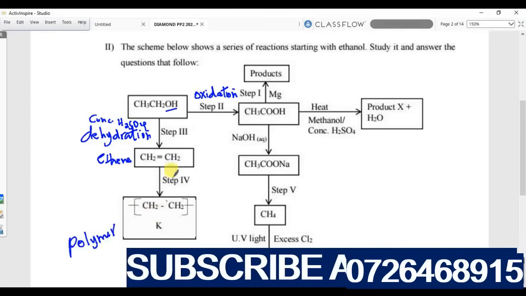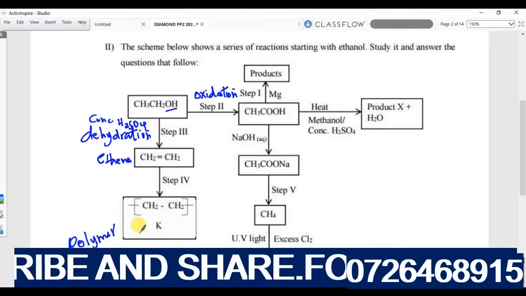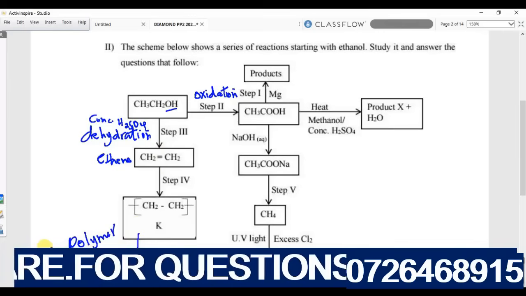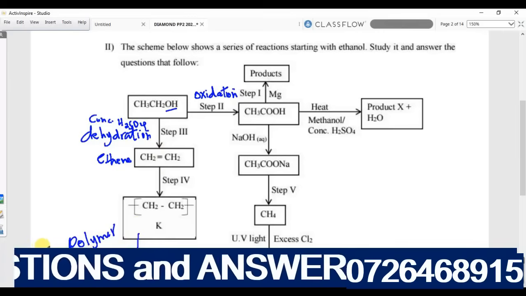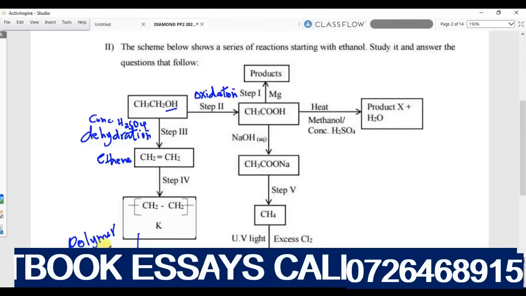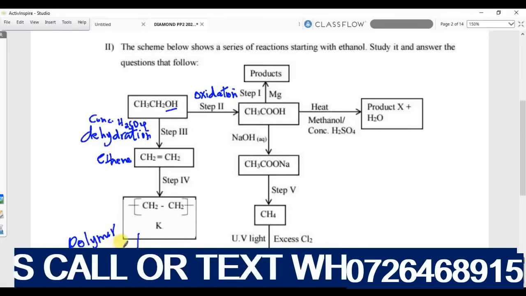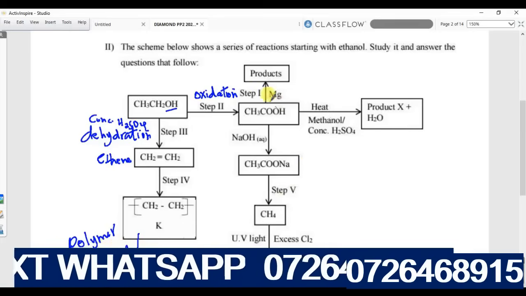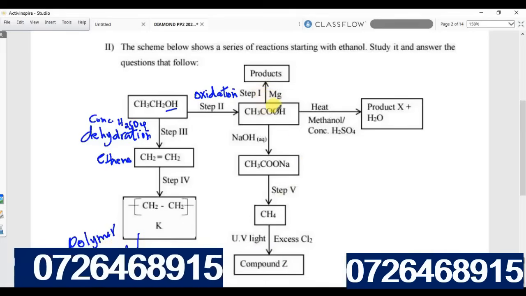Then we will know, of course, this is ethene. This is going to be polyethene. So the polymer here is polyethene. So K is polyethene. That one is obvious. Now let's go to step 1.